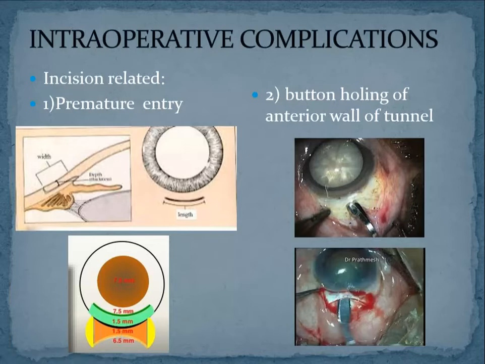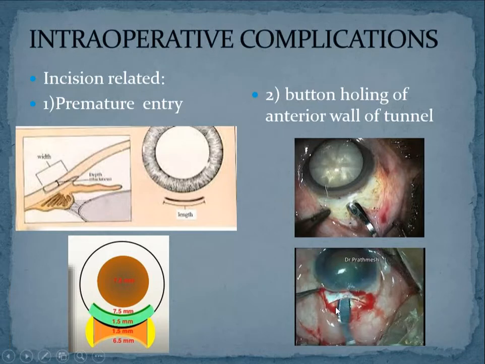But once you reach the cornea, instead of going into the corneal layers, if suppose your blade by mistake enters into the anterior chamber, then it is called premature entry. That means without doing the tunnel in the cornea, if you enter into the anterior chamber immediately after reaching the cornea, that is called premature entry.